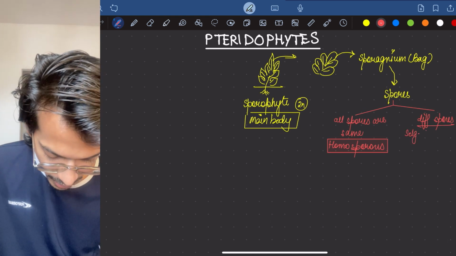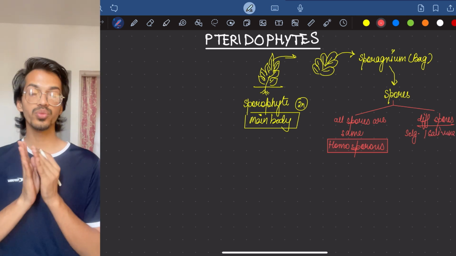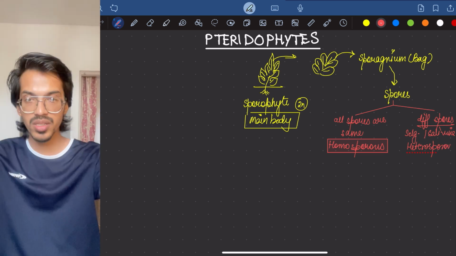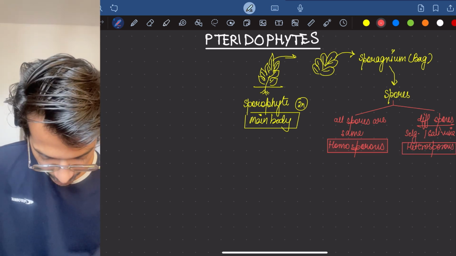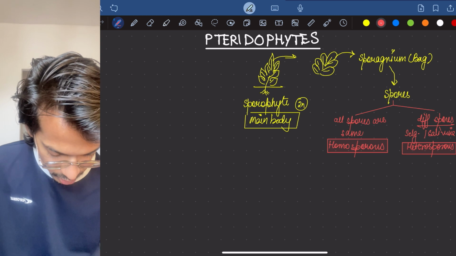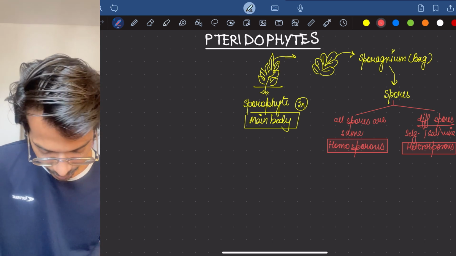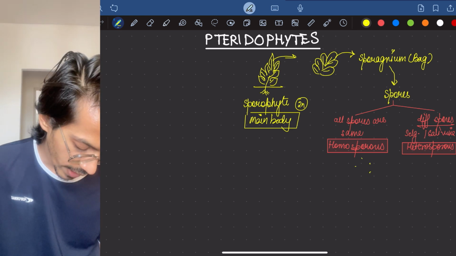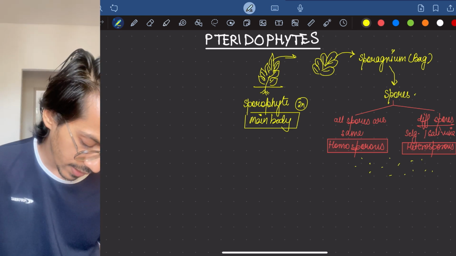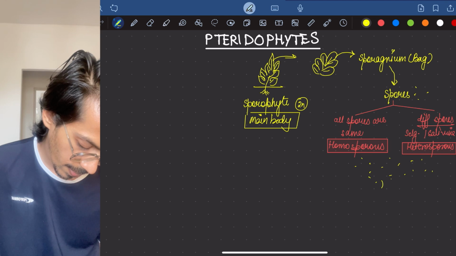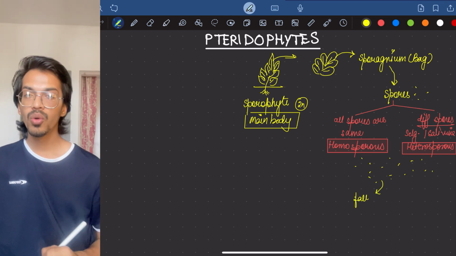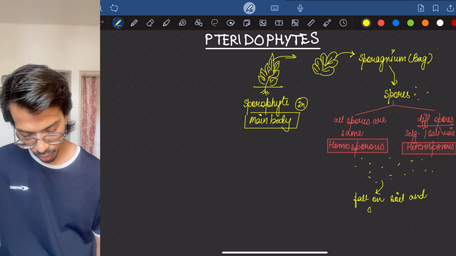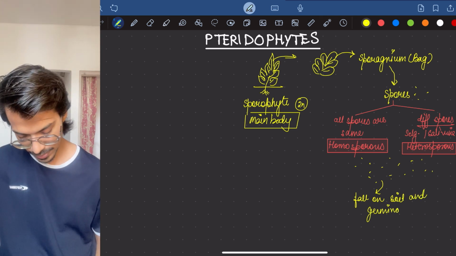Till here we understand this. Now what will these spores do? These spores will be dispersed in the air. So these are the spores, and they are in the air. They will fall on soil and germinate. What will they germinate into? Here is the important point you have to remember: they will form the gametophyte.